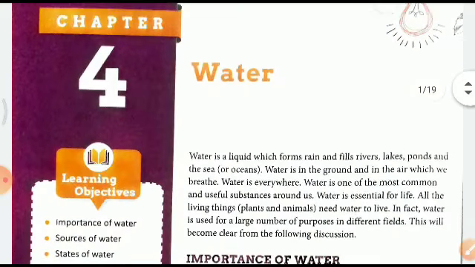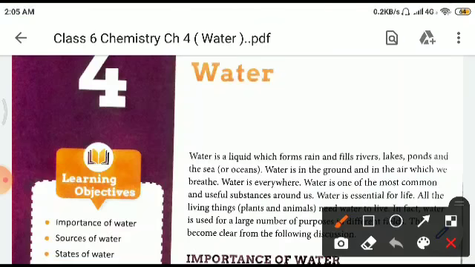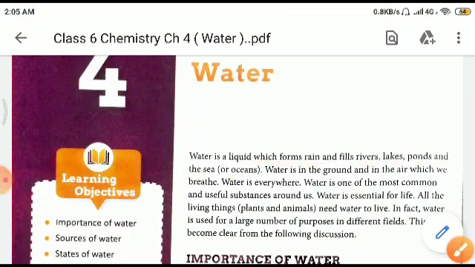Water is a liquid which forms rain and fills rivers, lakes, ponds, and the sea. That means water is everywhere. Rains, rivers, lakes, ponds, and sea or ocean contribute nearly three-fourths of the earth. Water is in the ground and in the air which we breathe. Water is one of the most common and useful substances around us.